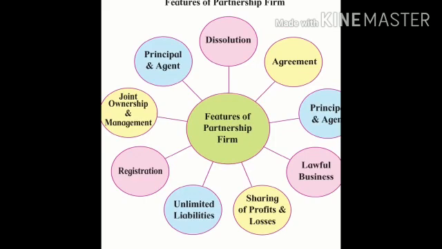Dear students, according to Professor Handy, partnership is a relation existing between two competent persons who make a contract and agree to carry on lawful business in common with a view to earn a private gain, which means a partnership can be built with 2 persons. That means a minimum of 2 persons is required to form a partnership firm. Any number can participate, but in a private company limited, 50 members is the maximum limit, and a minimum of 2 members is required for forming the partnership firm.